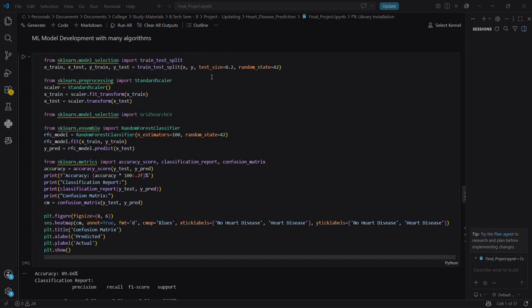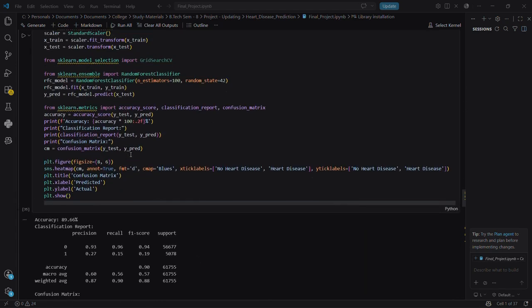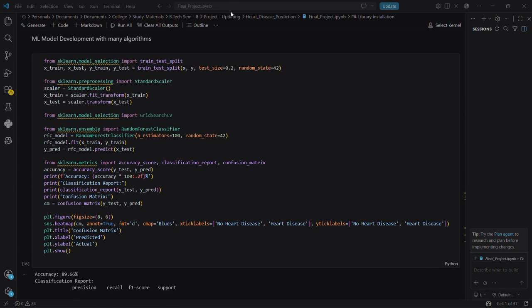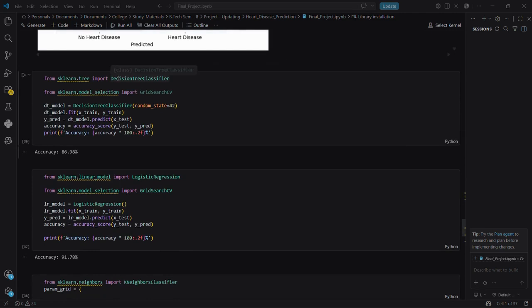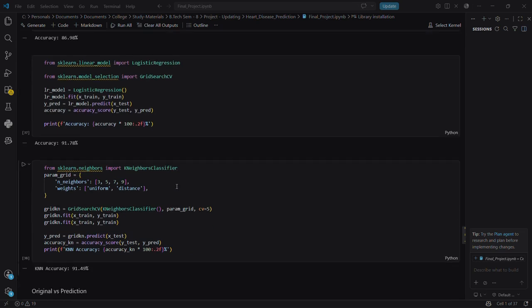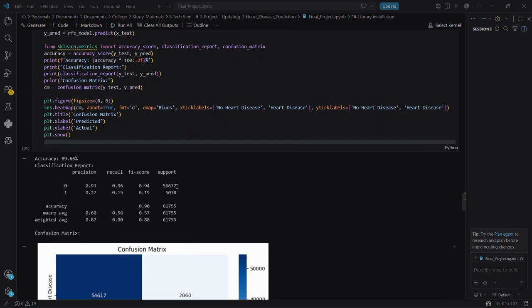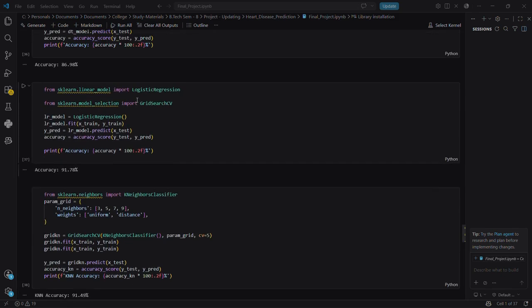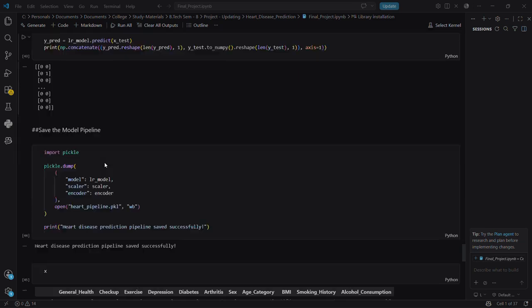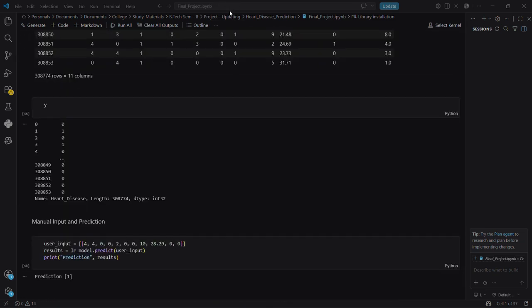I developed the model with many algorithms. As you can see here, I used a random forest classifier, here a decision tree classifier, and here logistic regression and a k-neighbors classifier. Among these, I got a better output in logistic regression. So I took this model and performed the final predictions. So that's all about this model. Let's move on to the next module.